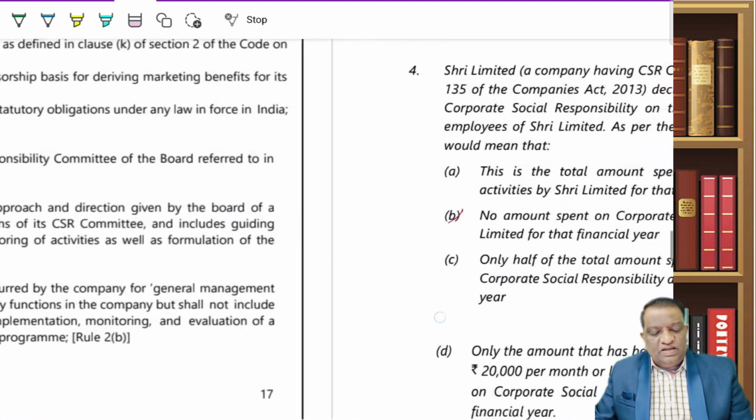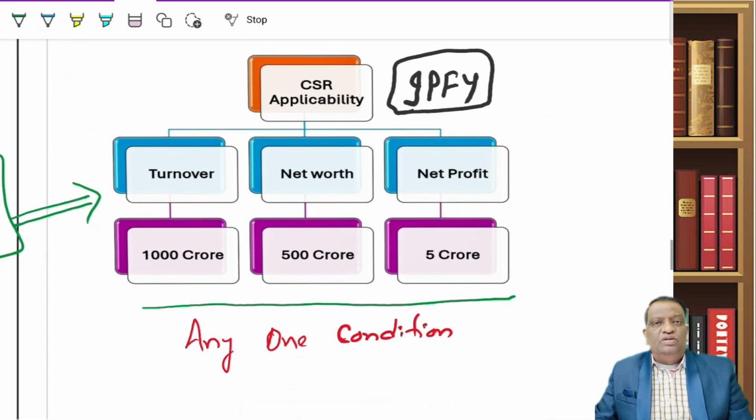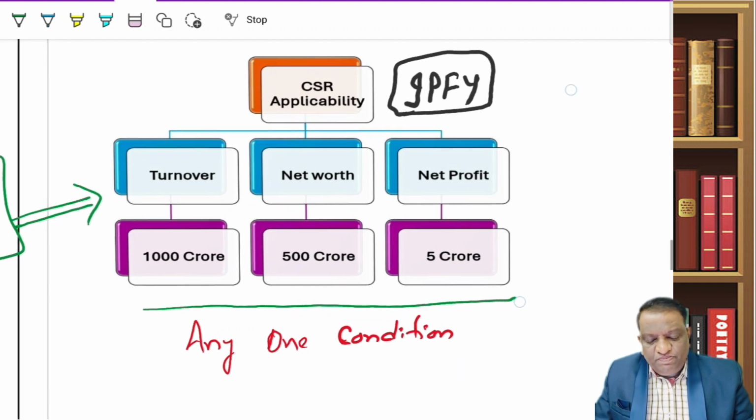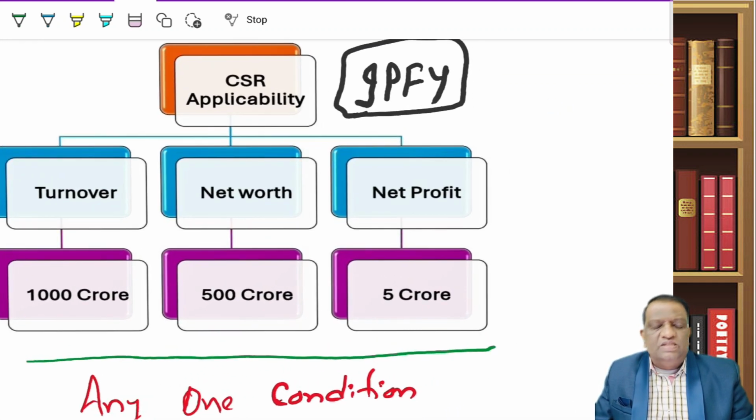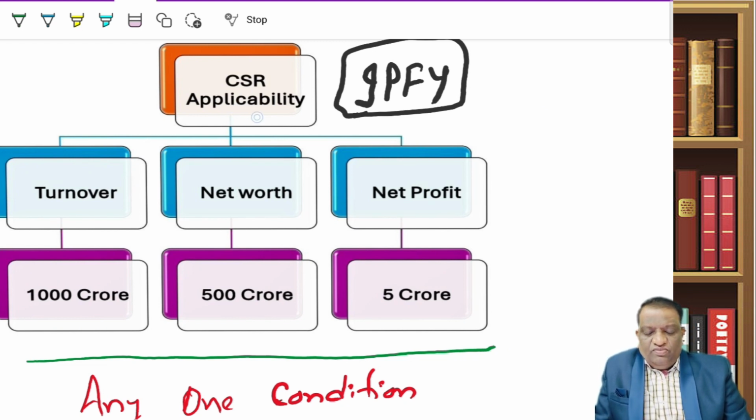Now, what does it contain? All that I will tell you. First, I will go a little zigzag here to give you an actual insight as to for whom this CSR is applicable. You have to look at these threshold limits in the immediate preceding financial year. Mind you, not the current financial year, the immediate preceding financial year. What are the three variables? Turnover, net worth, and net profit. What are the amounts? 1,000, 500, and 5.